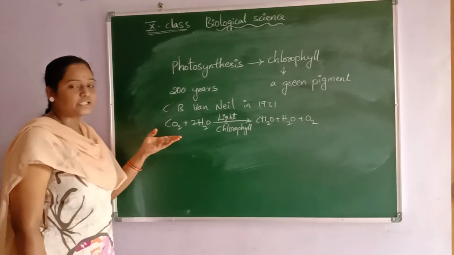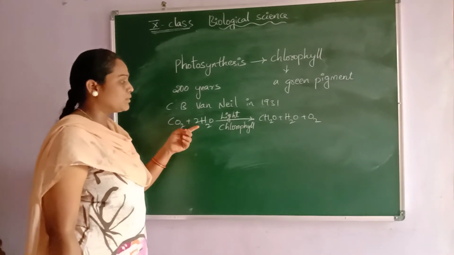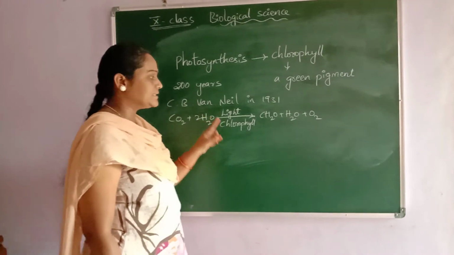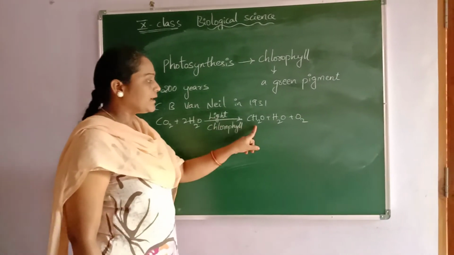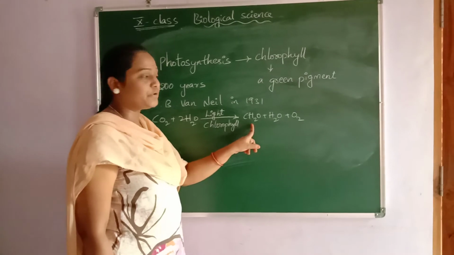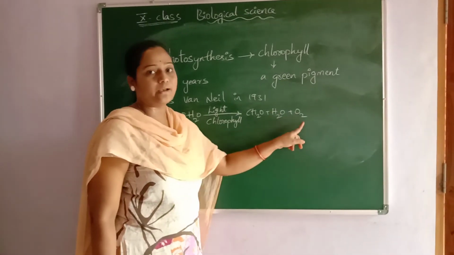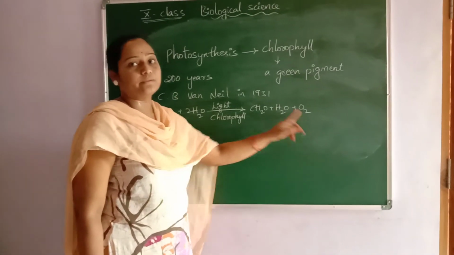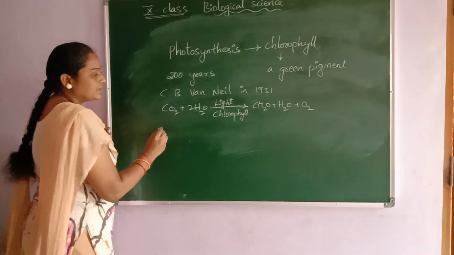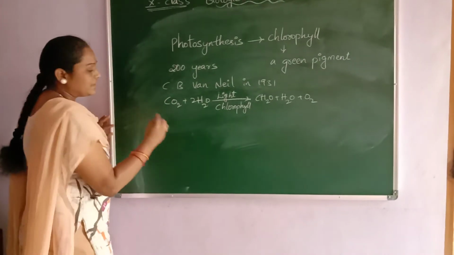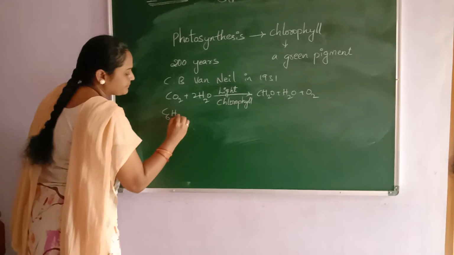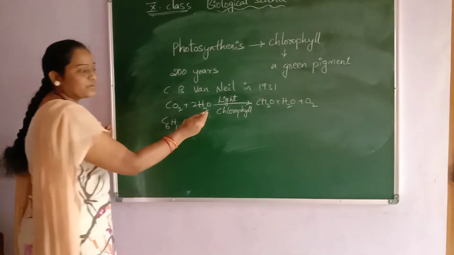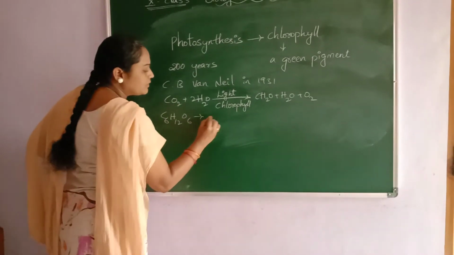Here carbon dioxide combines with two molecules of water in the presence of light and chlorophyll. Carbohydrates are produced, and a water molecule and an oxygen molecule are evolved. If we include glucose in this equation, this is the formula of glucose.